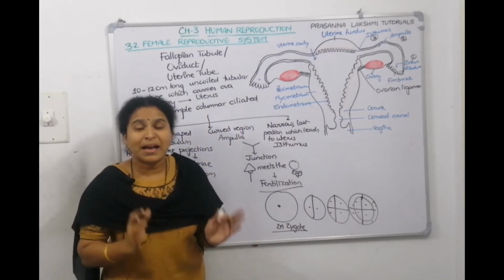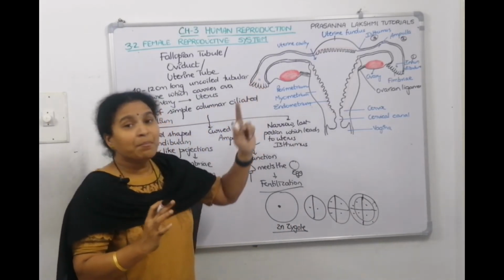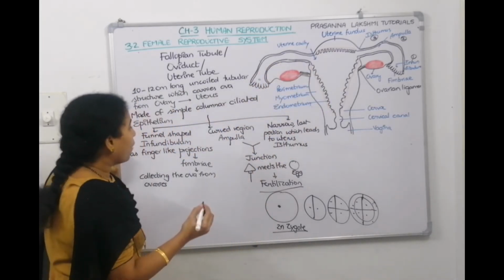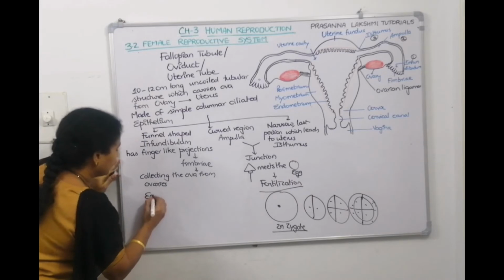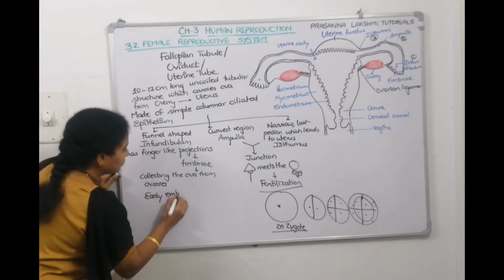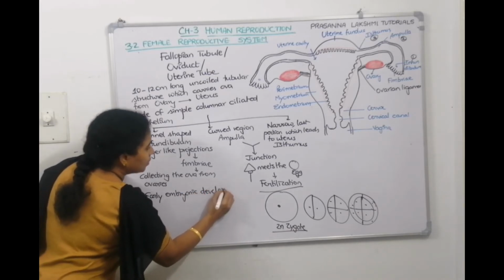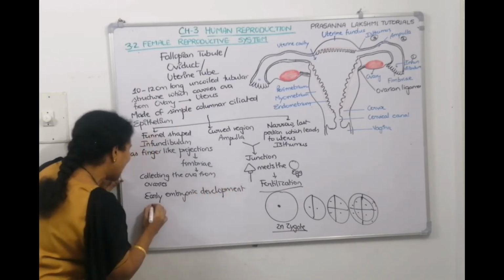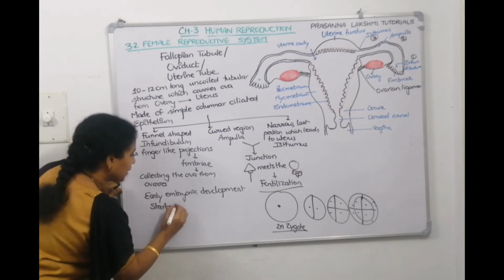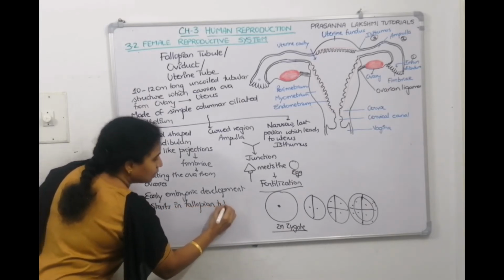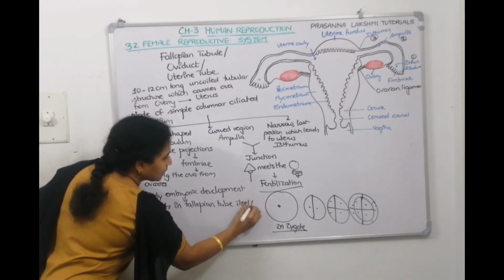So the cleavage starts in the fallopian tube itself. What can we write? The early embryonic development starts in the fallopian tube itself.